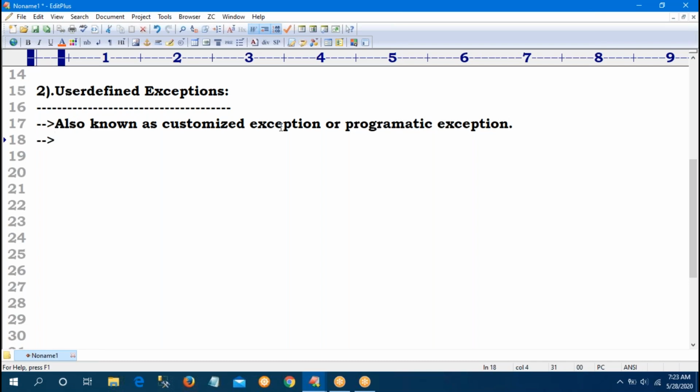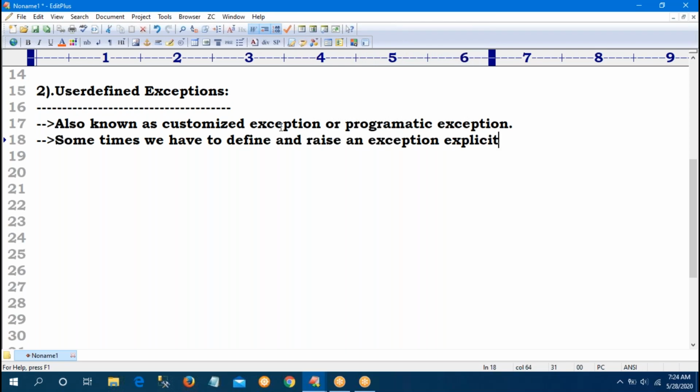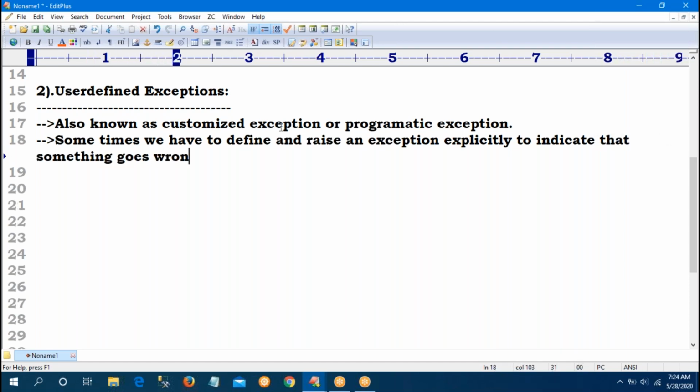Sometimes we have to define and raise an exception explicitly to indicate that something went wrong.